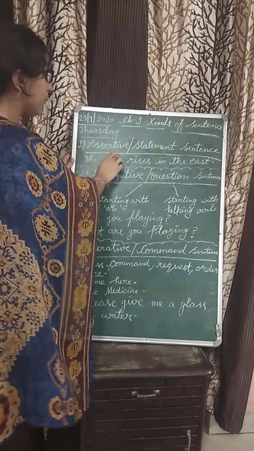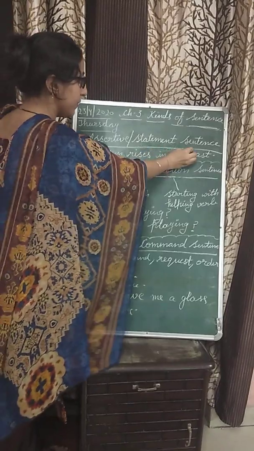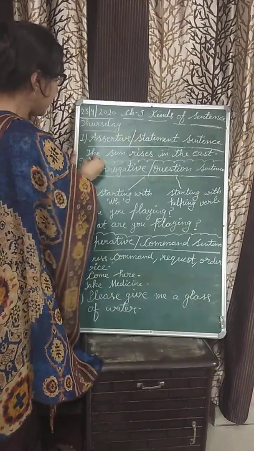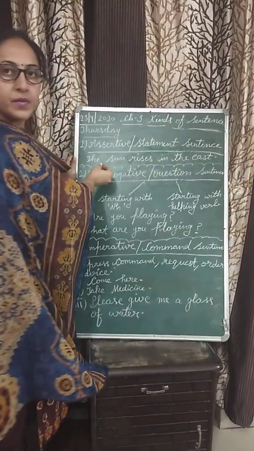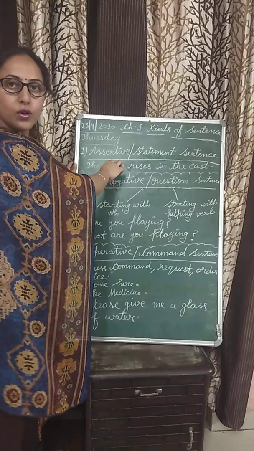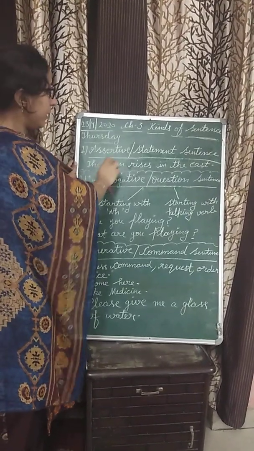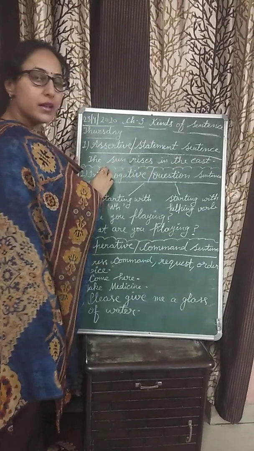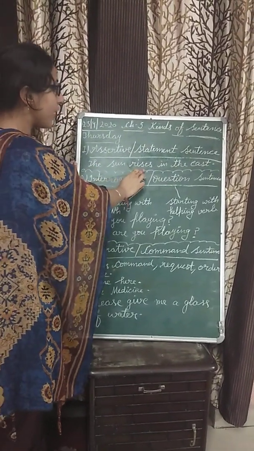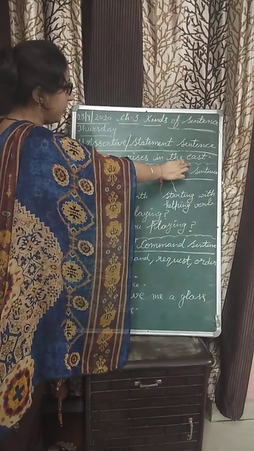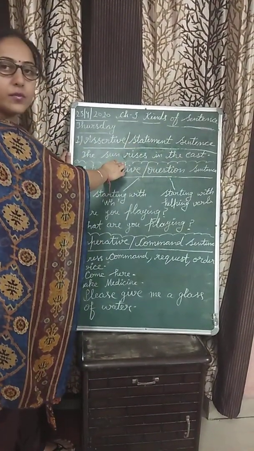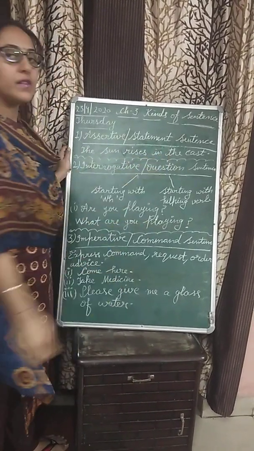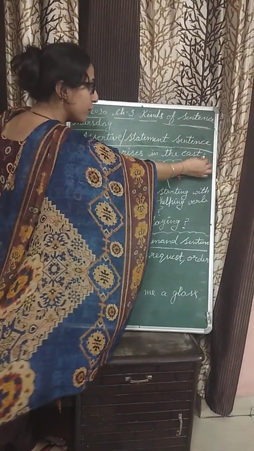First one is assertive sentence or a statement sentence. We call this sentence a statement sentence because it gives us a simple statement. This sentence is also called declarative sentence because it declares something. Declare means कुछ ना कुछ ये बात हमें declare करते हैं. For example, the sun rises in the east. This is a declarative sentence. This is a statement sentence because it has given the statement. The sun rises in the east. The statement sentence ends with a full stop only.